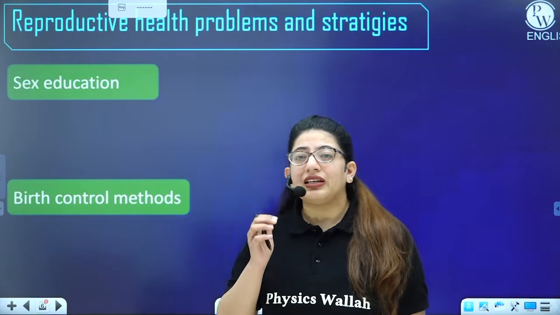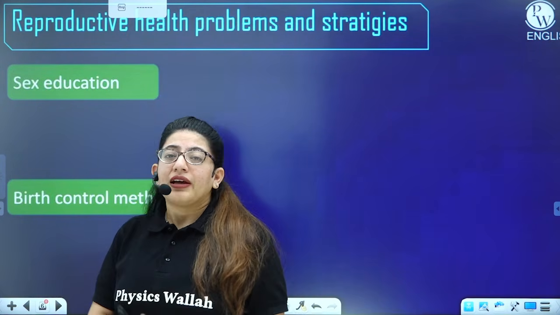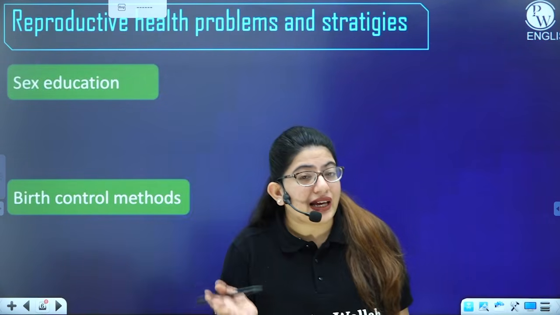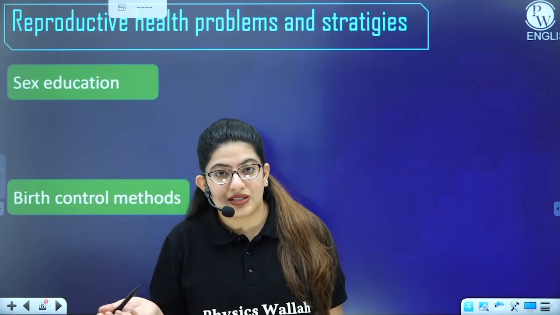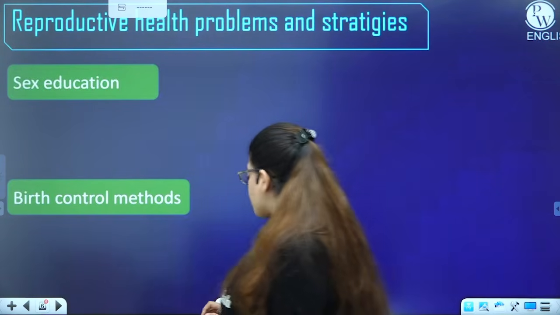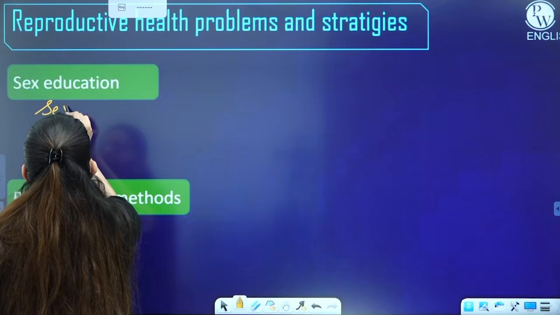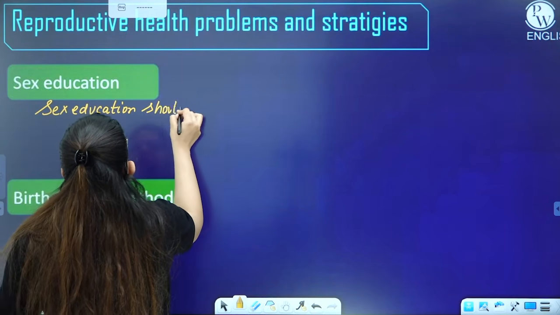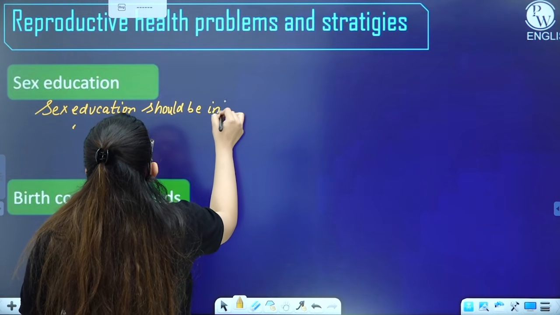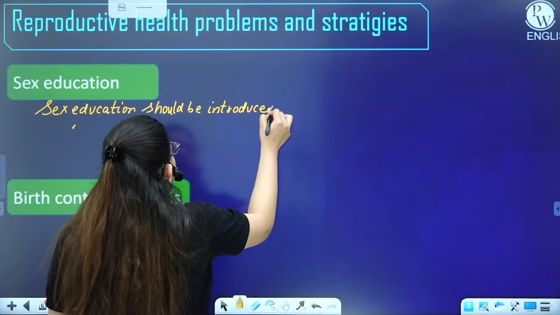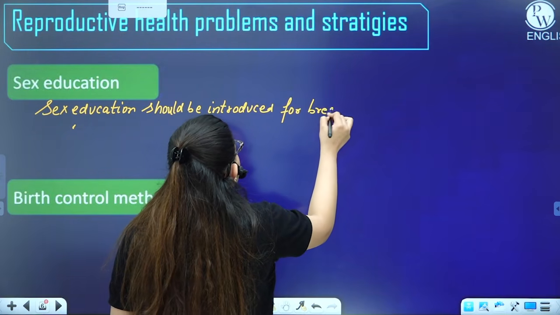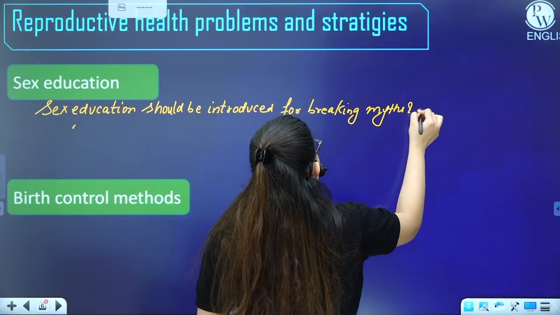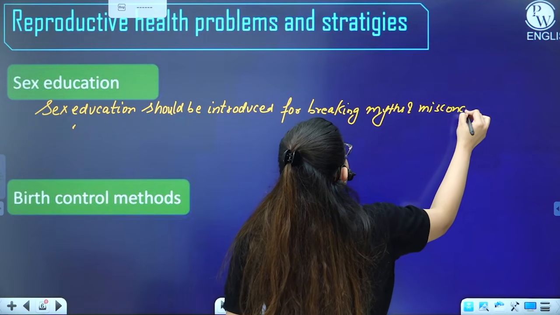It will tell teenagers, especially of that particular age group, what these sex organs are, how they work, how you can remain reproductively healthy, and how you can prevent sexually transmitted diseases, right? So all these things are very much important. So sex education should be introduced for breaking myths and misconceptions.